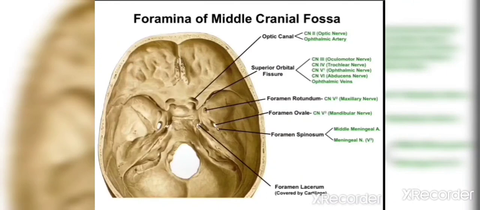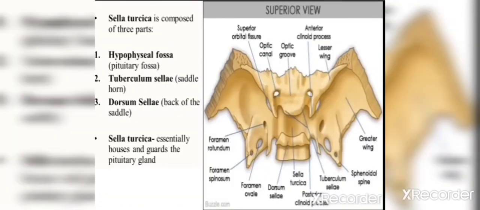These are the foramina in the middle cranial fossa, that is the optic canal, clearly visible, superior orbital fissure, foramen rotundum, foramen ovale, foramen spinosum, and foramen lacerum. The structures which are passing through these foramina are also given in this diagram, so please go through it and learn. These are important.